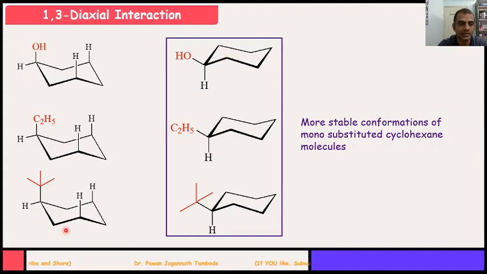However, these conformations of this molecule do experience 1,3 diaxial interaction. So remember, if one substituent is present on cyclohexane, then that substituent always tries to occupy equatorial position and never axial position at normal conditions.